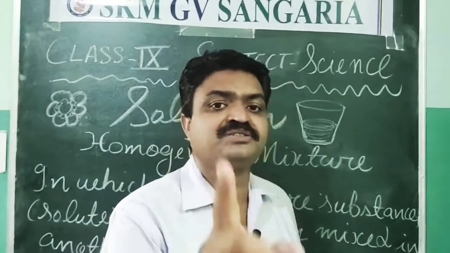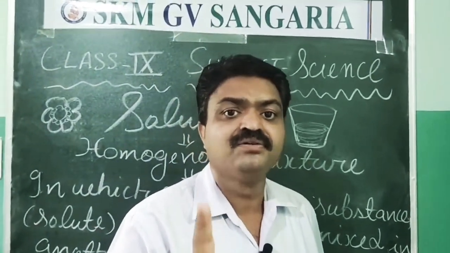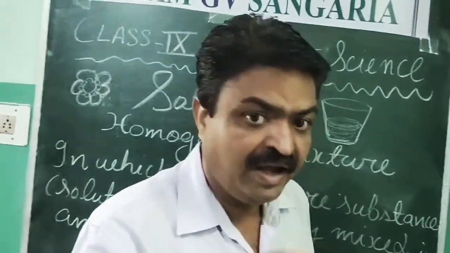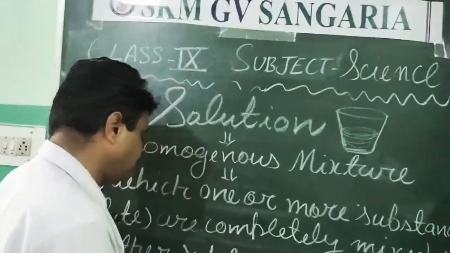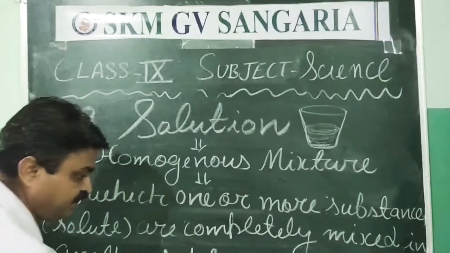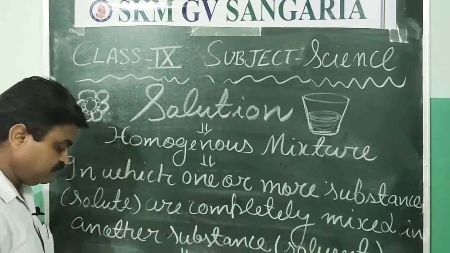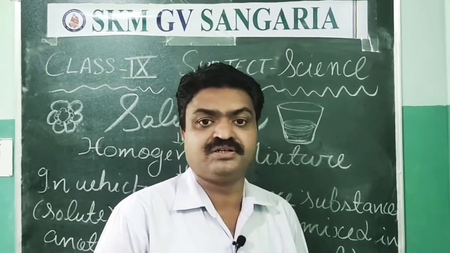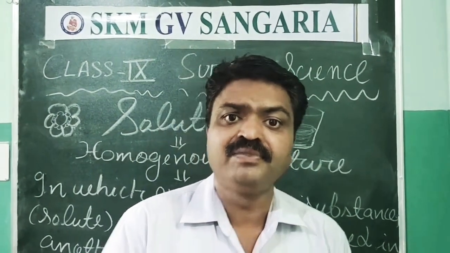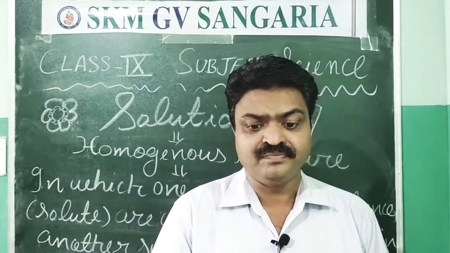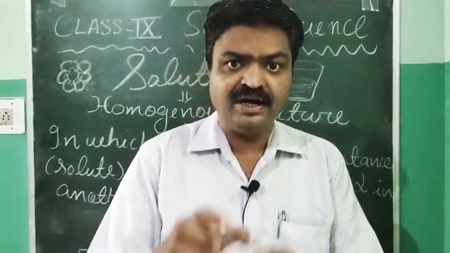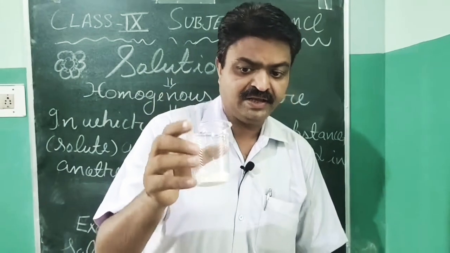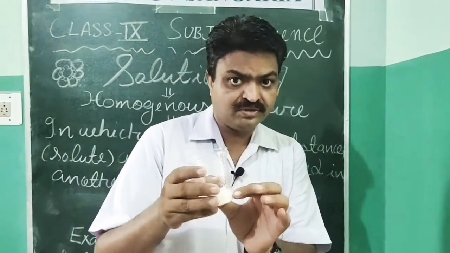And which type of mixture is this? This is homogeneous mixture. And the homogeneous mixture examples are sugar solution and salt solution. Sugar and salt solution are the examples of solution. Like in this glass, I have put sugar.